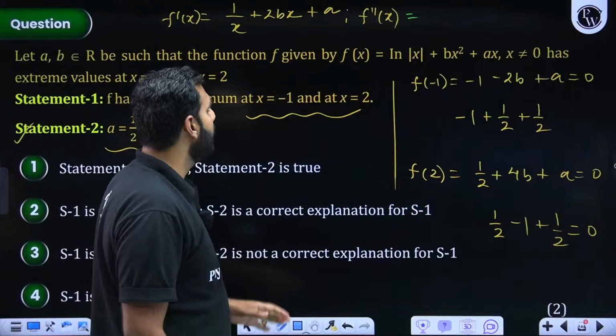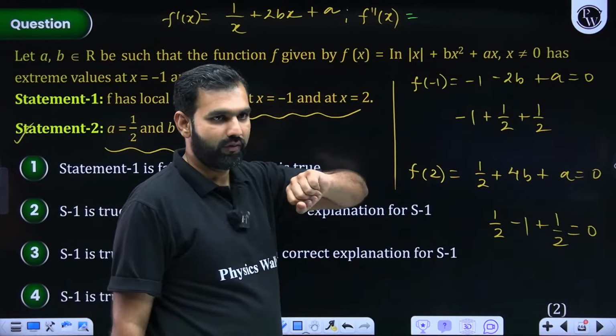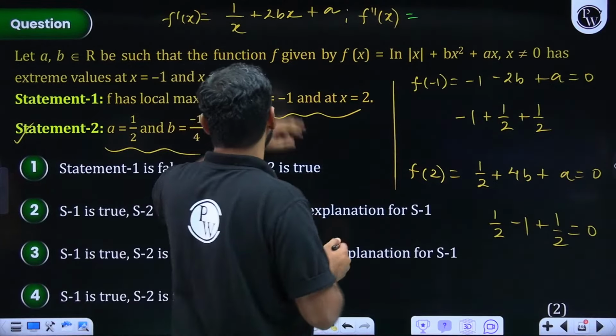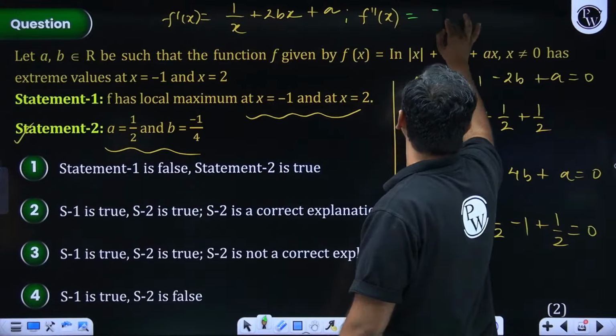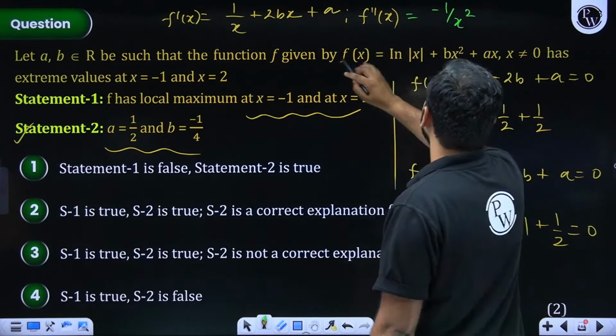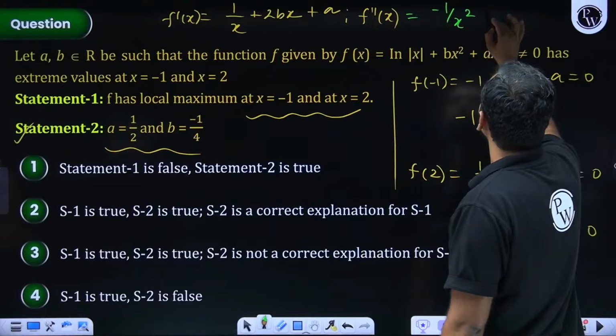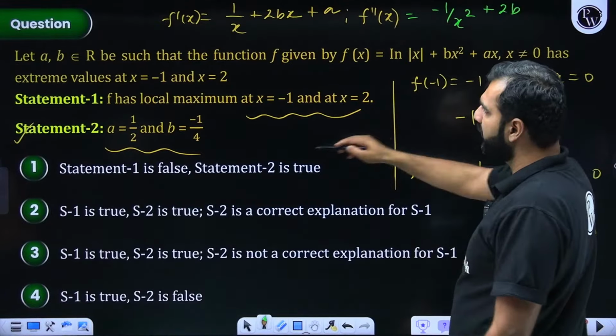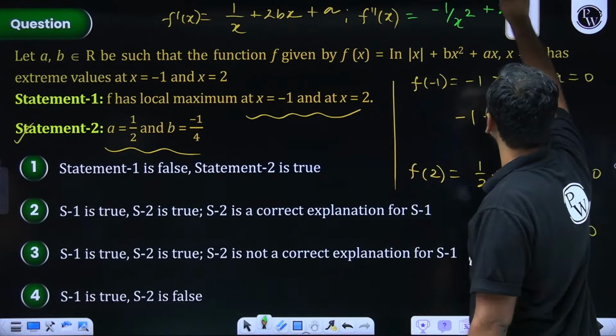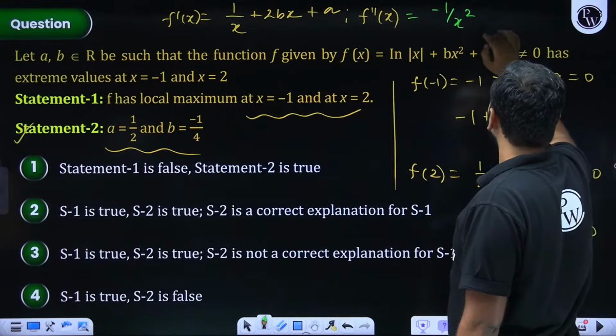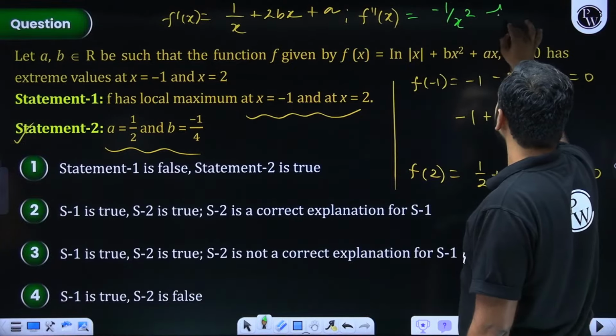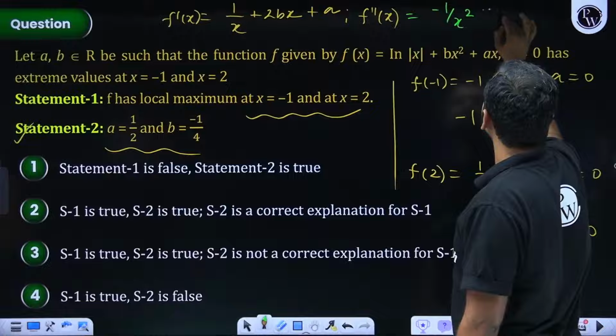Now here, if I get back to this, f double dash x is what we are finding. So f double dash x is going to be minus 1 upon x square plus 2b. So plus 2b, but what is b? b we have worked out as minus 1 by 4. So 2 by minus 4 is minus 1 by 2. I'll write it as minus 1 by 2.